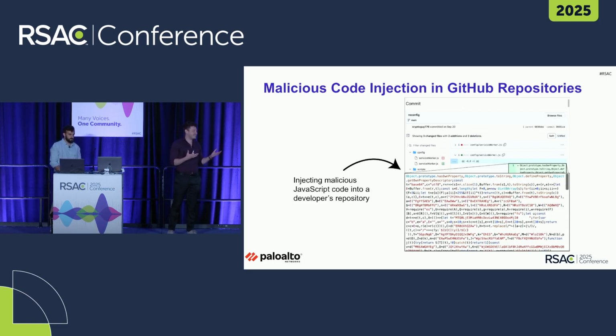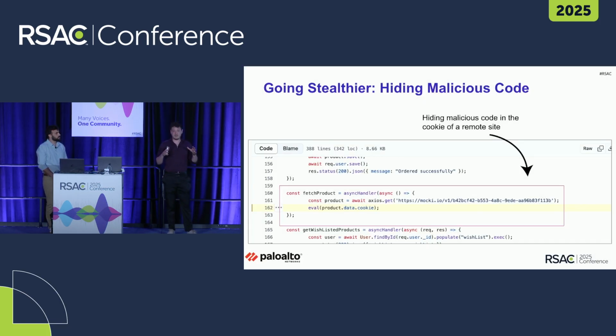Now, over time, in their attempts to hide under the radar, the attackers change the code that they are hiding inside the repository a little bit. Now, instead of having all of the malware's code inside the repository, they are saving it inside the cookie of a remote domain, and they're only using a couple of malicious lines of code inside the repository. One line to get the cookie from the remote domain, and the second line to execute the JavaScript code inside the cookie. This method is, of course, pretty efficient, as it is a lot harder to notice only a couple of malicious lines of code inside a huge repository.